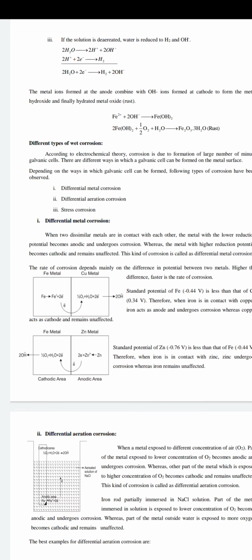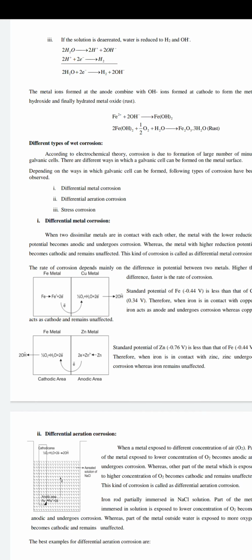As an example, the electrochemical series begins with lithium, potassium, sodium, calcium, magnesium, followed by aluminum, titanium, chromium, manganese, zinc, iron, cadmium, lead, followed by nickel and tin. Afterwards we write hydrogen, then copper.